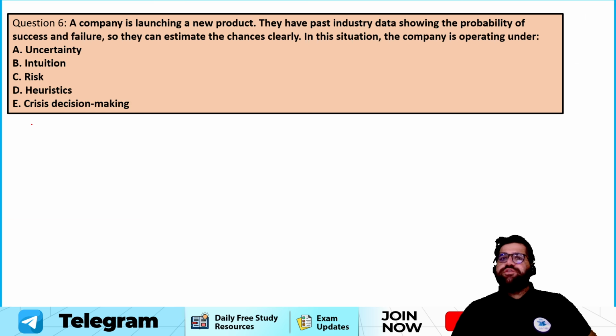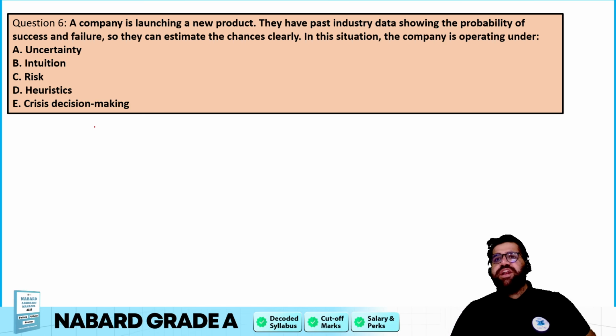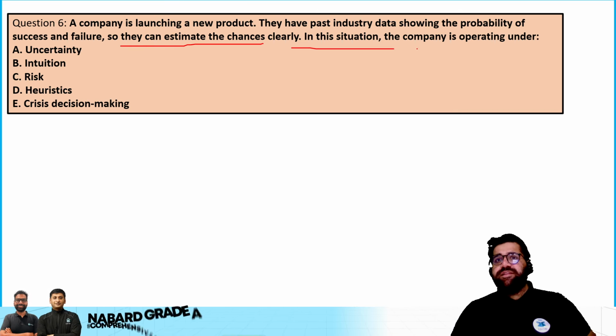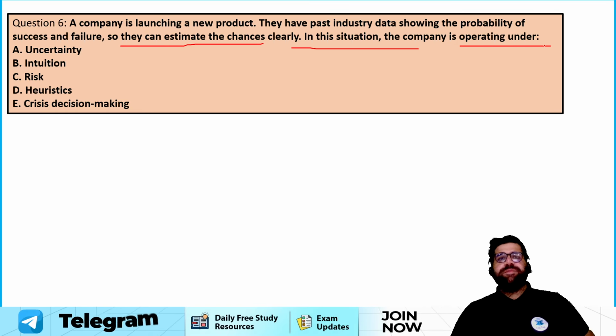Next question, my friends, question number 6. A company is launching a new product. They have past industry data showing the probability of success and failure. So they can estimate the chances clearly. In this situation, a company is operating under uncertainty, intuition, risk, heuristic, or crisis decision making.